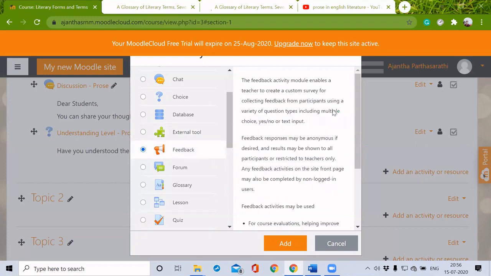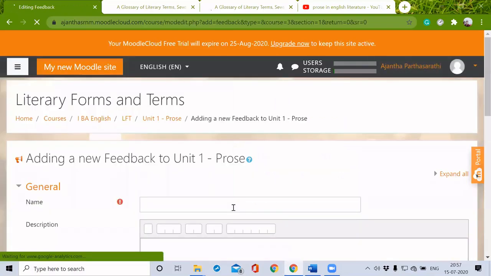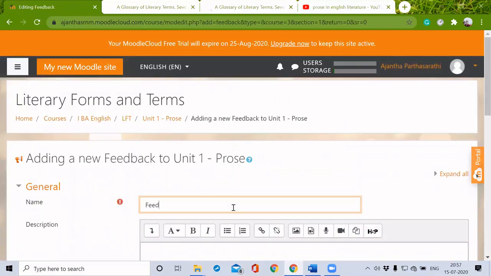The next thing is feedback. Feedback is moreover like our polling. Okay, just giving add name, feedback, rows.